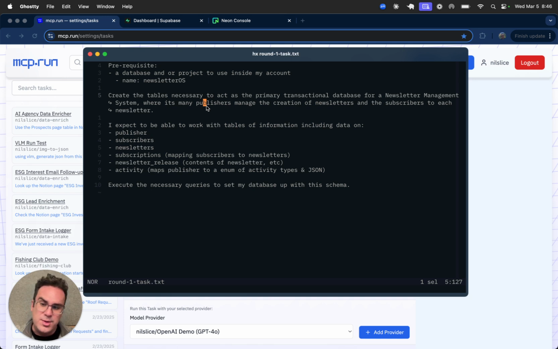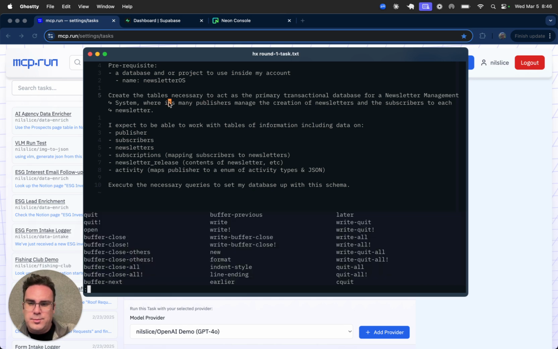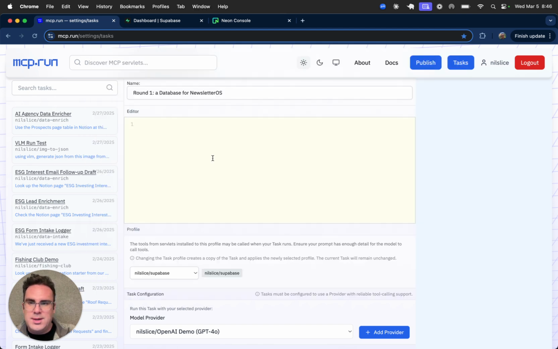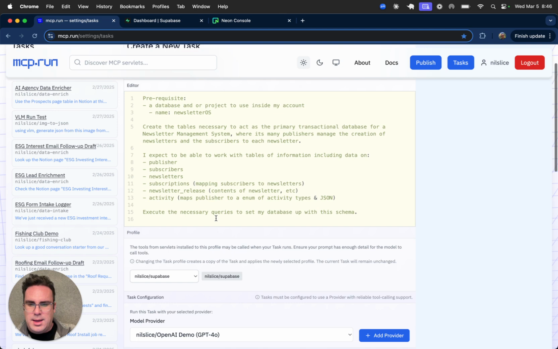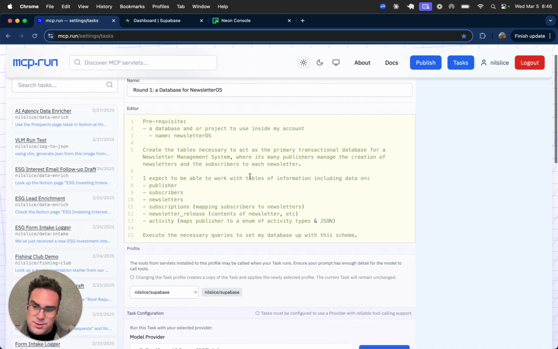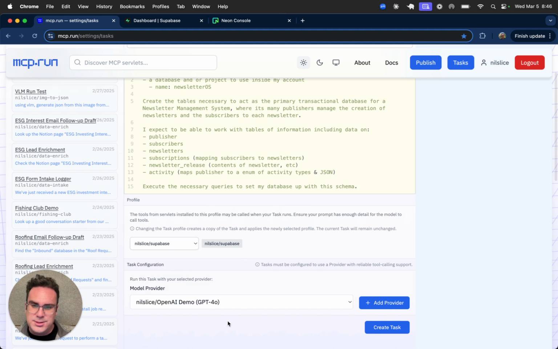So you can envision this being a very helpful task to create and kickstart a database to, again, manage the things inside of a theoretical application. Let's copy this into the prompt editor here. And we're going to run the Supabase demo first and see how Supabase does with this particular task.